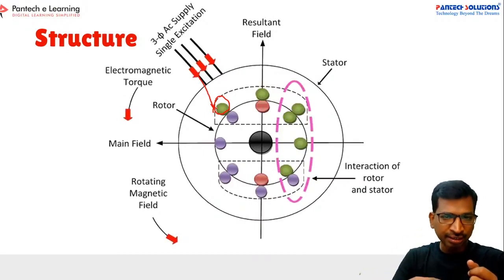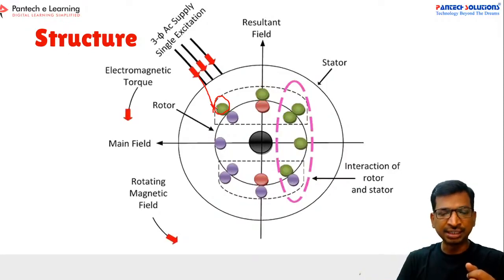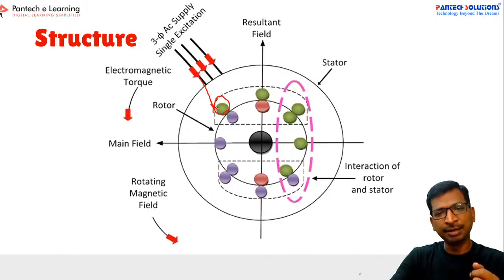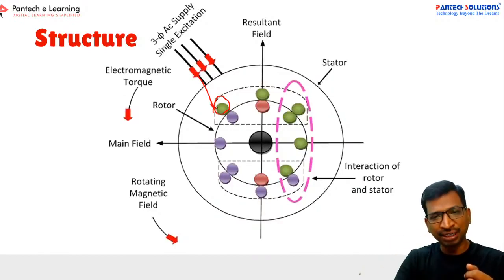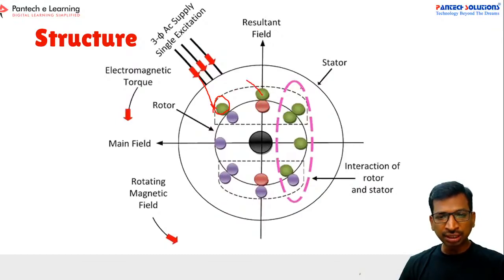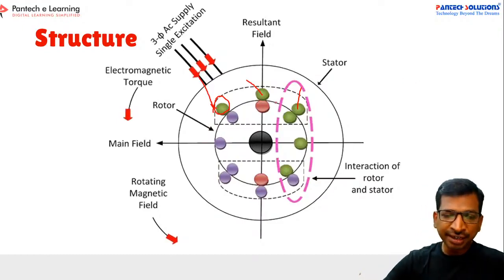Around the conductor, some electromagnetic field will get created. That field will interact with the nearby iron piece or the nearby field also. That's why we are calling it the induction principle, the mutual induction principle. See here, we are applying three voltages to the three coils. Whenever you apply these three voltages, the resultant voltage will be generated.